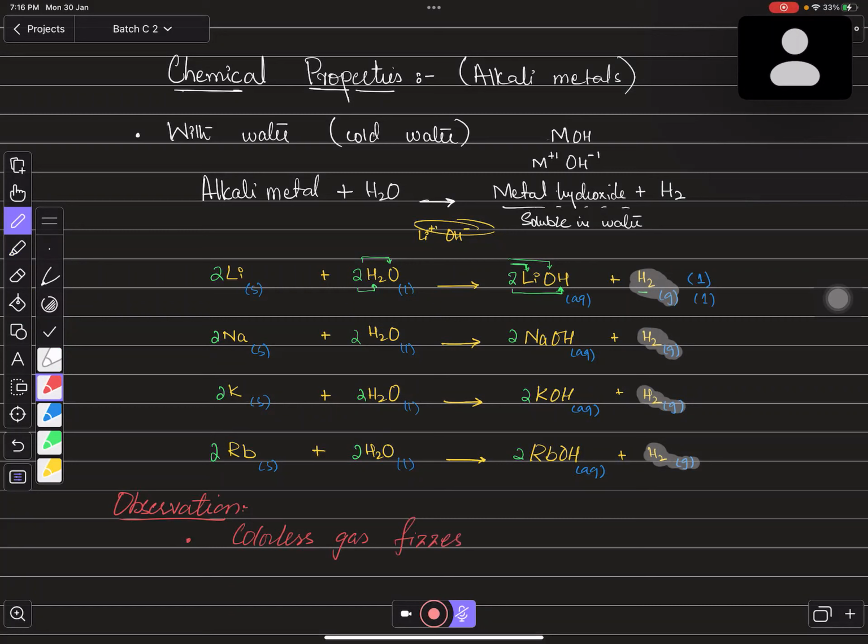Got it? Effervescence. You can even write effervescence as well. Effervescence of colourless gas can also give you 1 mark. You just don't need to write bubbles over here. You just need to write fizzes or effervescence, right? Any problem, any one of you?